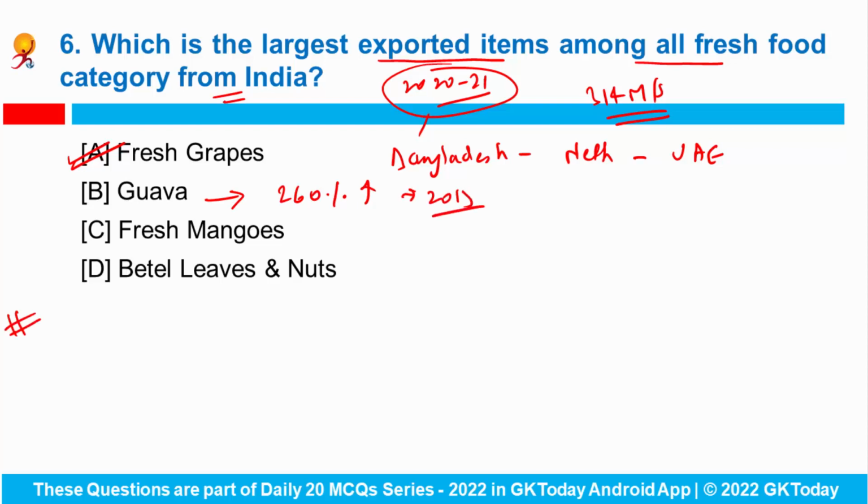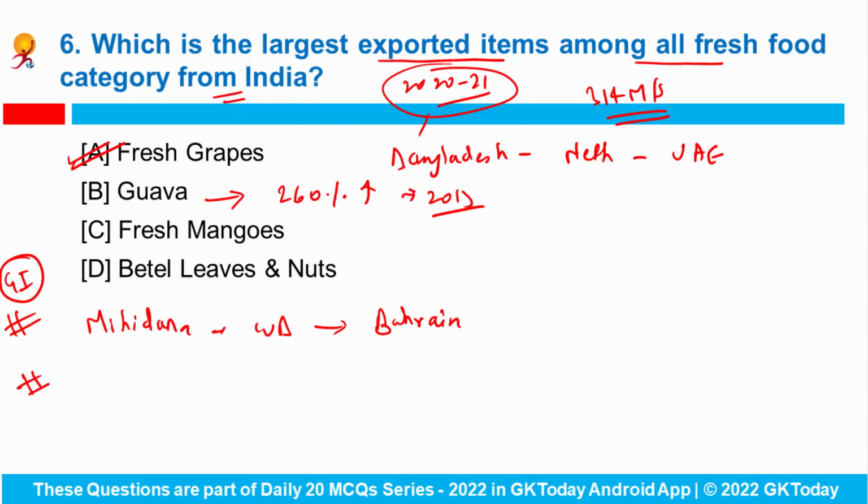Now let's talk about some of the important GI tagged products. First of all, the GI tagged sweet dish Mihri Dana from the state of West Bengal was exported to Bahrain in order to promote indigenous and GI tagged products.